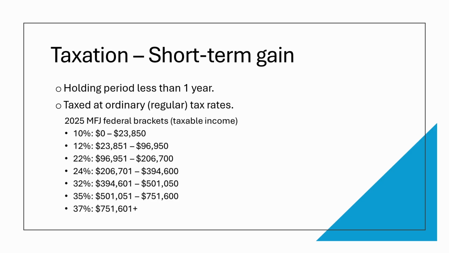As you see in the slide, based on the different income levels, the tax percentages vary from 10% all the way to 37%. If you have held a stock for close to 1 year, it makes sense for you to wait a few days or a few weeks for it to complete 1 year. As you will see in the next slide, there are some advantages if you complete 1 year.